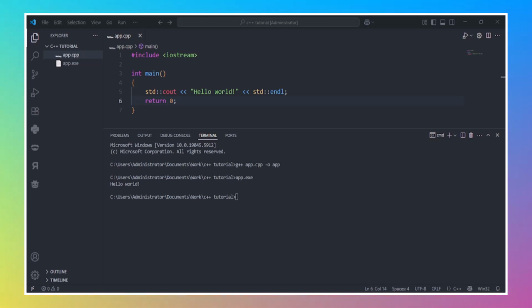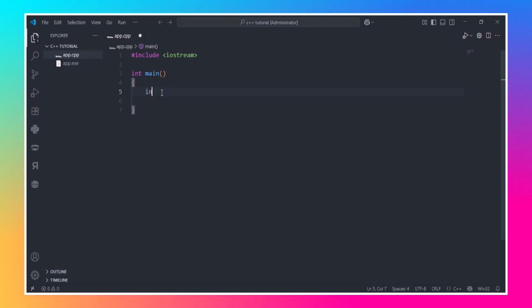Next, let's talk about variables. Variables are like containers where you store data, but in C++, you have to tell the computer exactly what kind of data you are going to put into the container. This is called a data type. There are a few common data types called int, double, string, boolean, etc. There are more, but let's focus on these few for the time being.